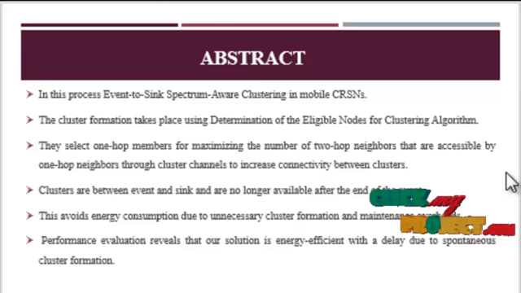The cluster formation takes place by determining the eligible nodes for the clustering algorithm, then finding the neighbor node estimation. Selecting one-hop members maximizes the number of two-hop neighbors that are accessible by the one-hop neighbor through the clustering channel, increasing the connectivity between the clusters.